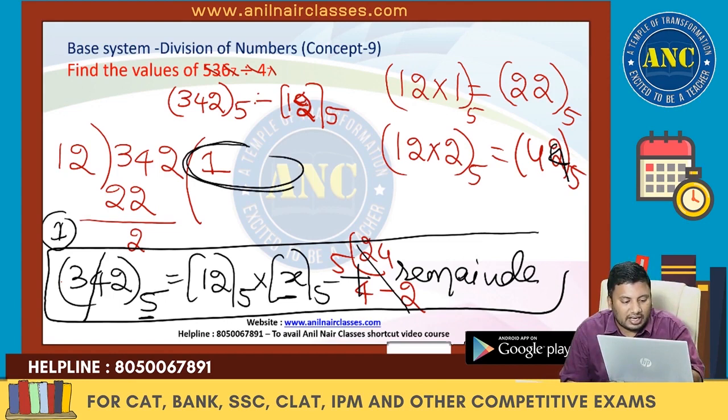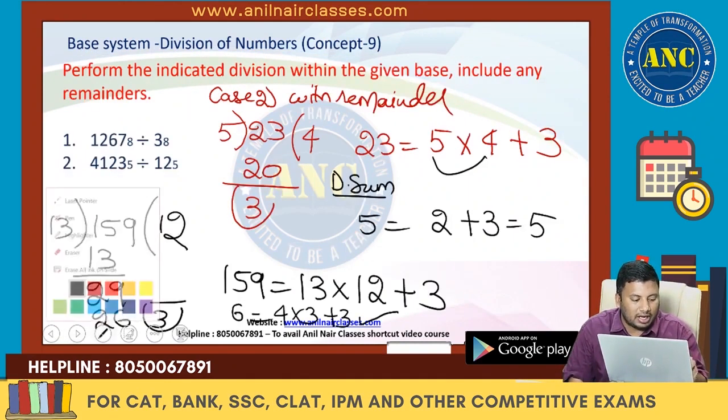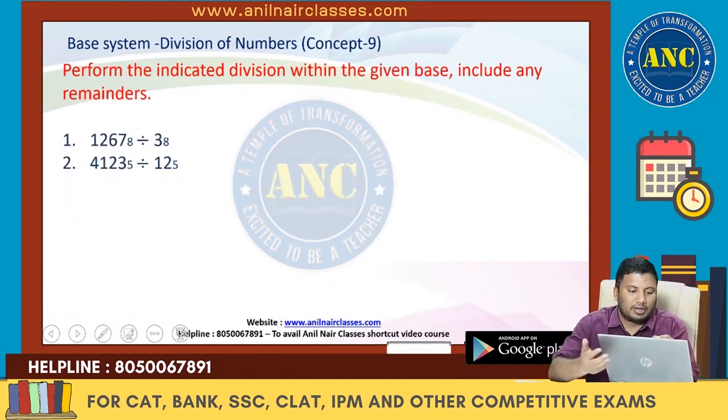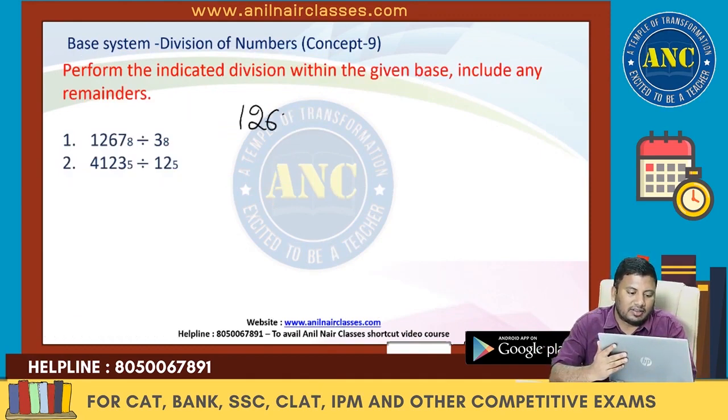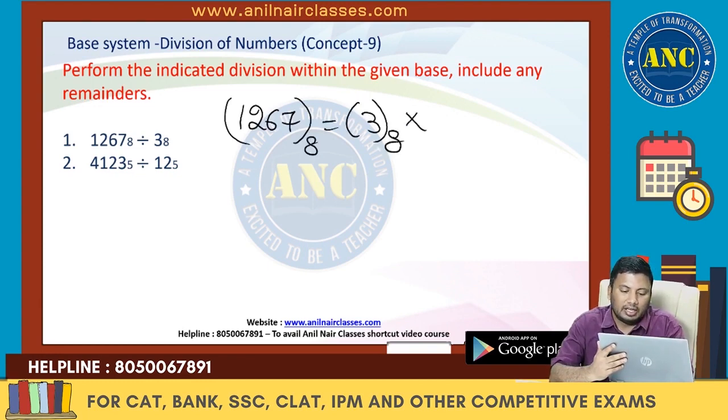If you are stuck in division in this kind of problems, pick it from the answer option and use a digital sum. That means 1 2 6 7 in a base system 8 is 3 base system 8 into x base system 8 plus a remainder.